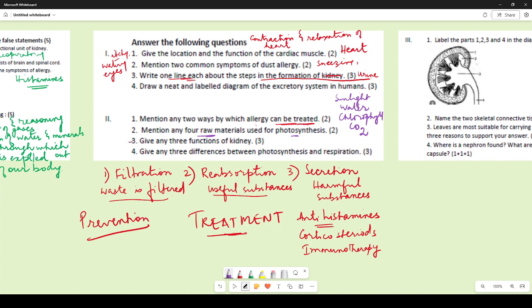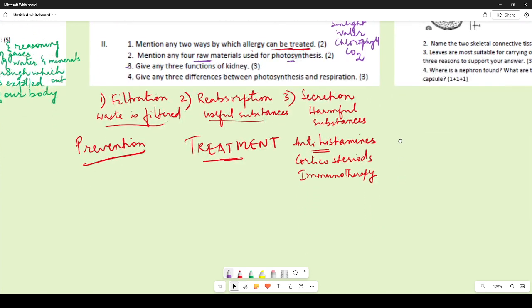Now let us talk about the 3 functions of kidney. So when we are talking about the functions of kidney, what is it that we are talking about? First and foremost, it helps to remove nitrogenous waste. That is what is important for you to mention over here, because other wastes are there also in our body, like the digestive waste. So the waste which is undigested is removed by the process of egestion. But kidney helps us to remove the nitrogenous waste from our body. What are these nitrogenous wastes? They are like urea, ammonia, uric acid and stuff like that.